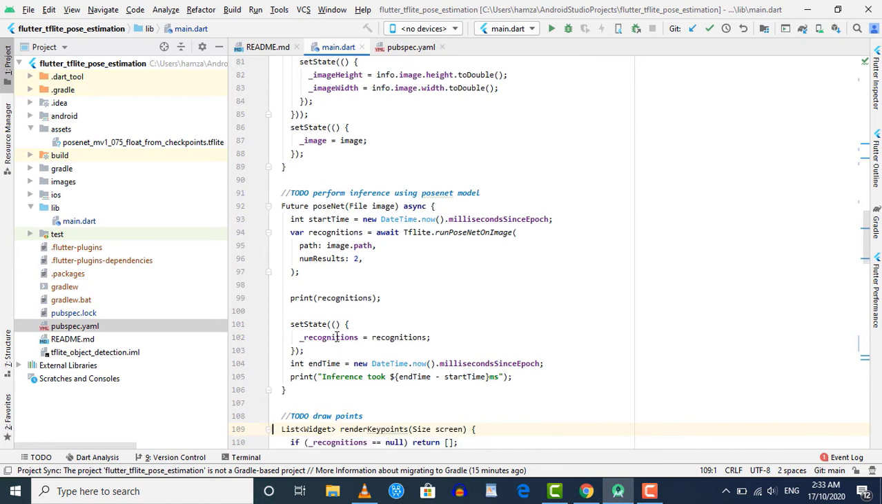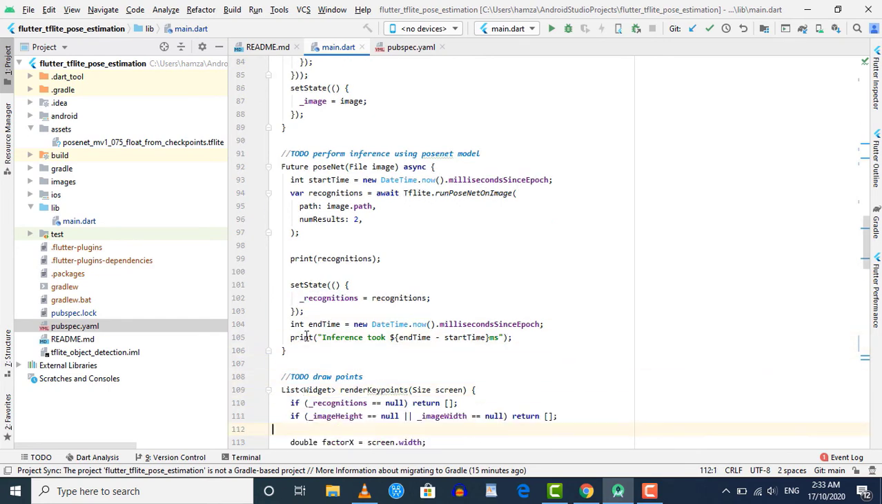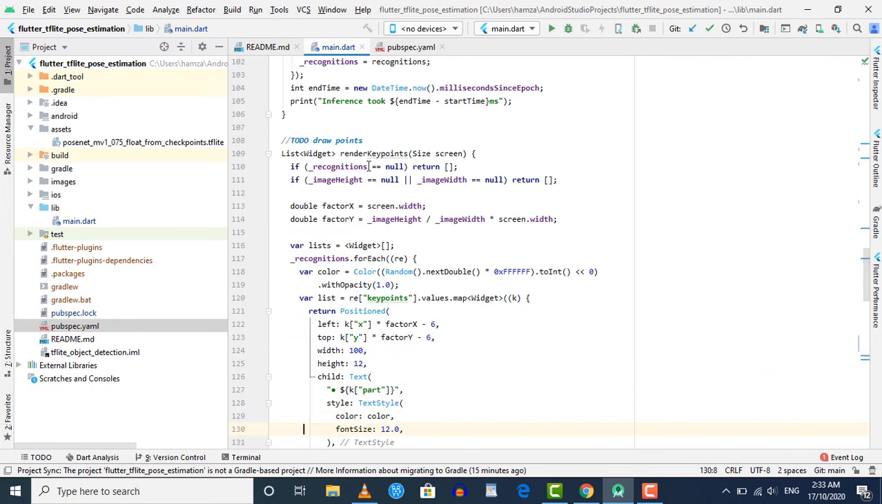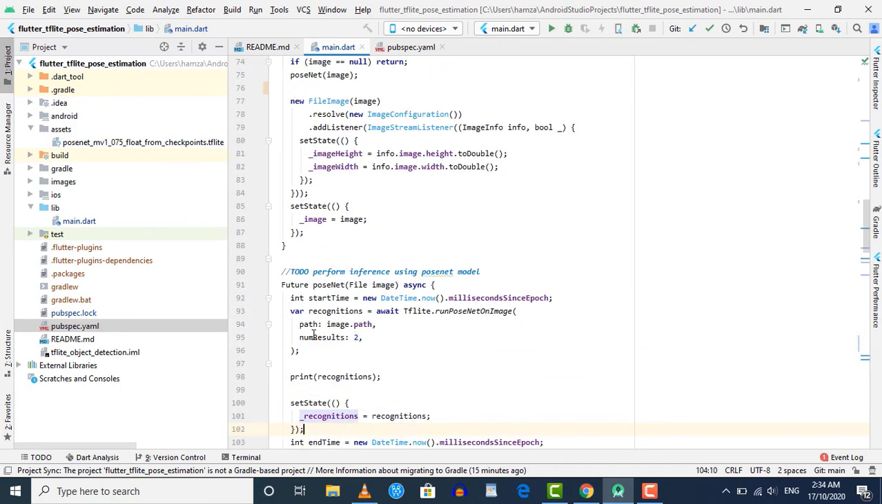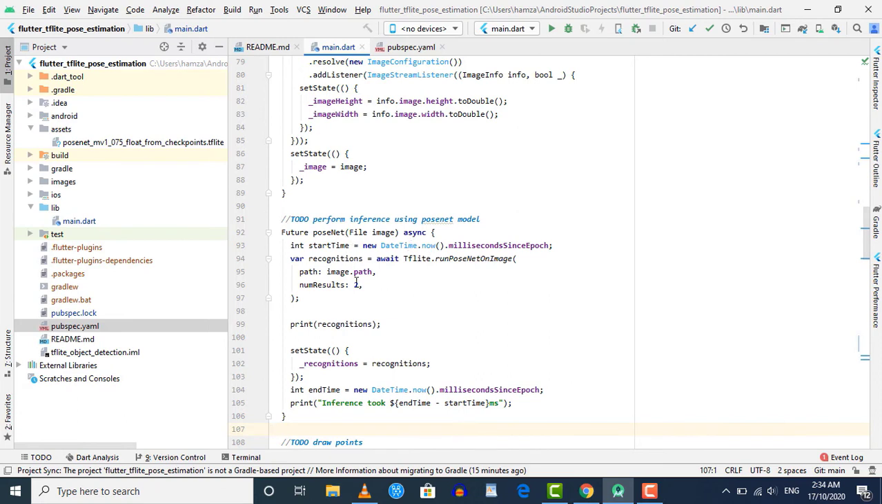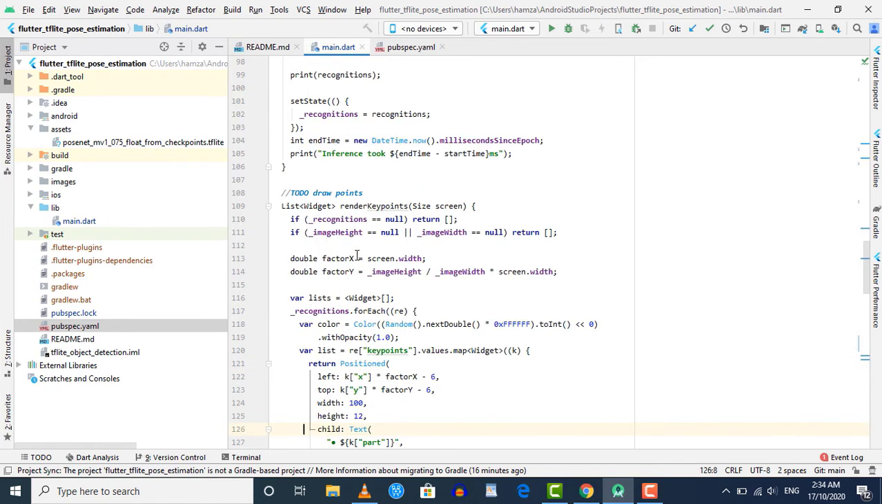Now let's look where this underscore recognition is being used. Inside our render key points method, we are using this underscore recognition, and this method is actually responsible for drawing points on the image. Once the user chooses an image from gallery, our predict image method will be called, and inside this predict image method we are calling this PoseNet method, and in that method we are passing the image to our PoseNet model, and we are getting these results, and then we are storing these results inside our underscore recognition variable. Then finally our render key points method will draw points on the image.